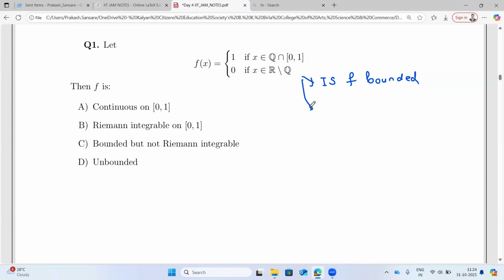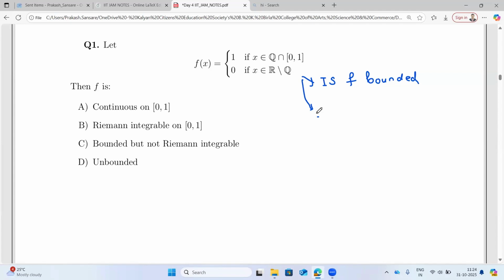When do we say a function is bounded? Yes, sir, it is bounded.